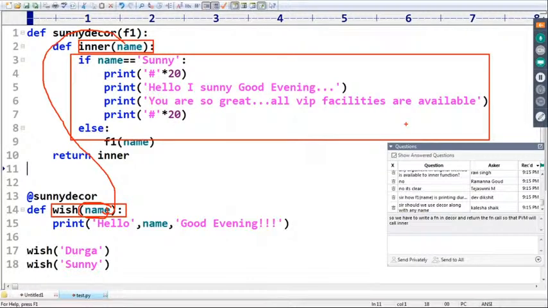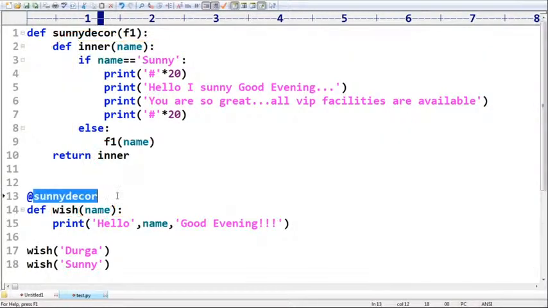Automatically, the Python virtual machine, with the same arguments. Any name you can use, XYZ also acceptable. Clear? Okay.